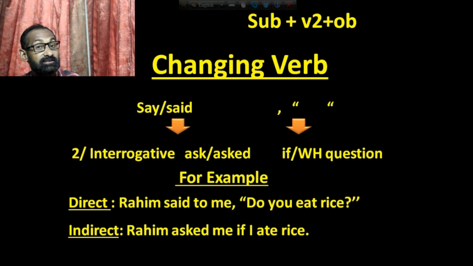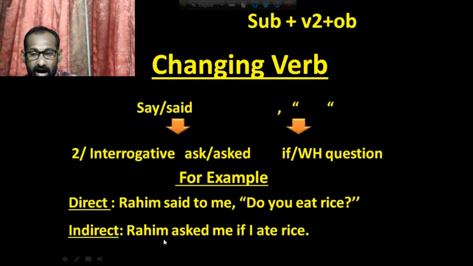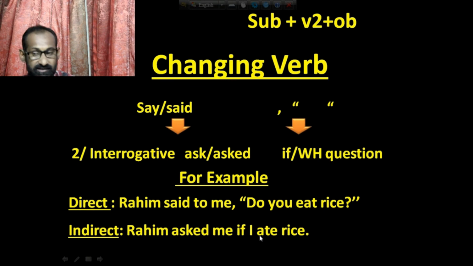And if the sentence starts with a WH question, then you have to use the WH question, and the next part will be subject plus verb 2 plus object. Here is the example. Rohim asked me if, then I ate rice. This me will be the object, and I have used I instead of me.